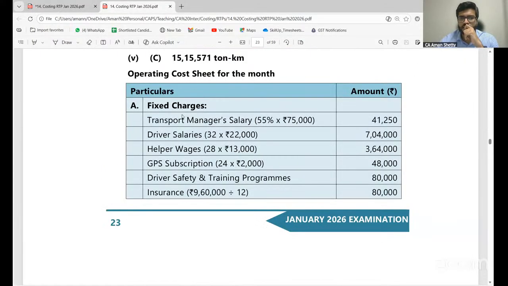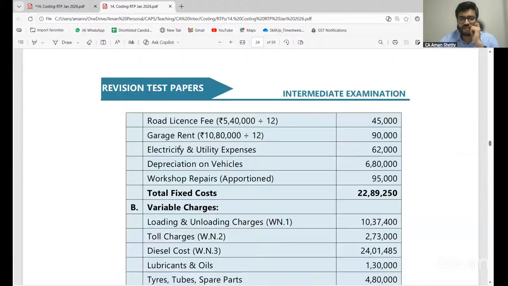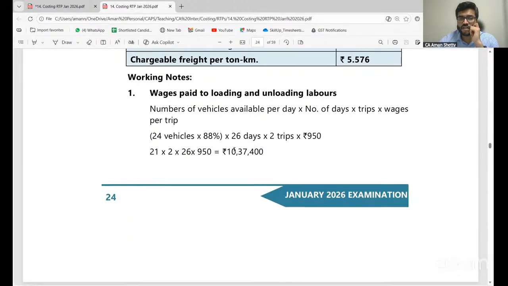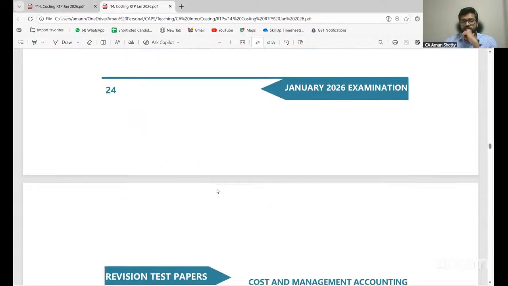Yes. So fixed charges. So first we have to see the working note for calculation of the number of vehicles available per day into number of days into trips into wages per trip they're given. Did you understand? And in that 88%, why 12% maintenance? Is it clear, all of you? 12% it is under maintenance.